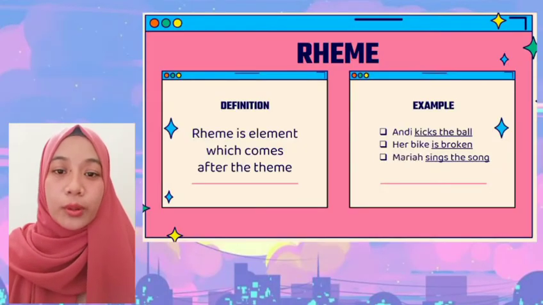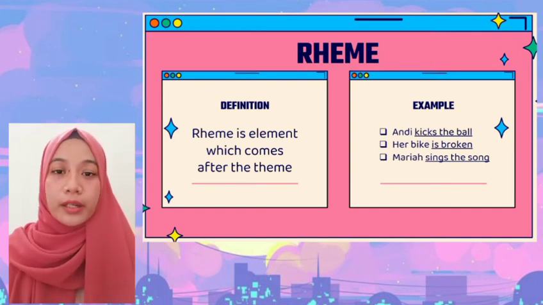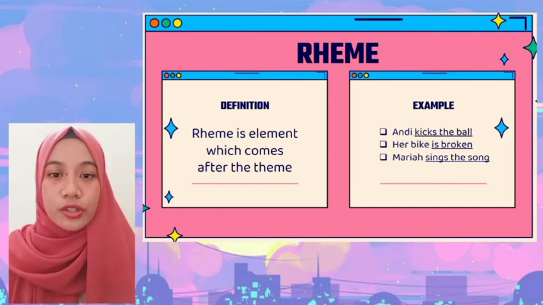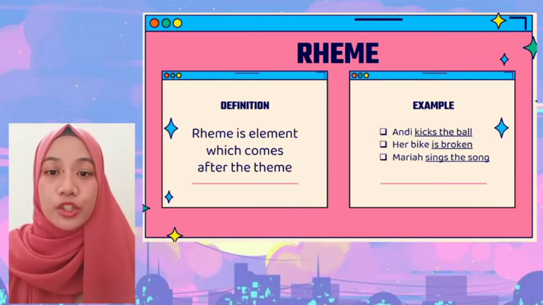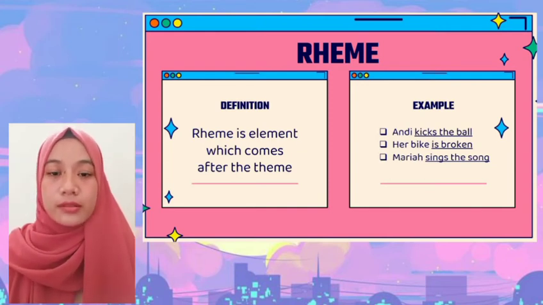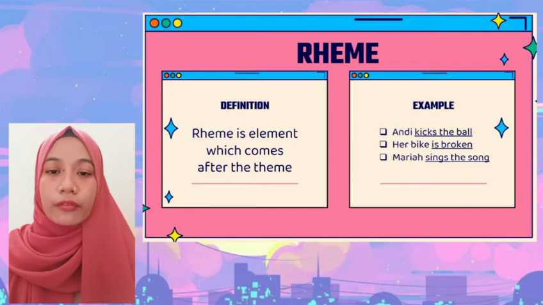Assalamualaikum warahmatullahi wabarakatuh. My name is Ajeng Aprilia Utami, and in this section I would like to explain the definition of rheme and the examples. Okay, first, the definition of rheme.